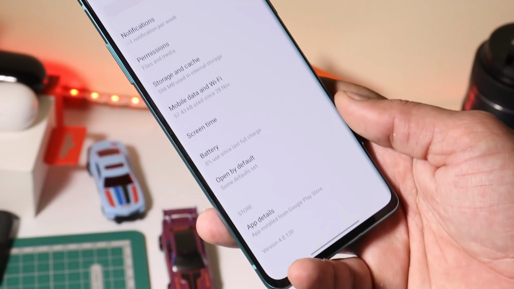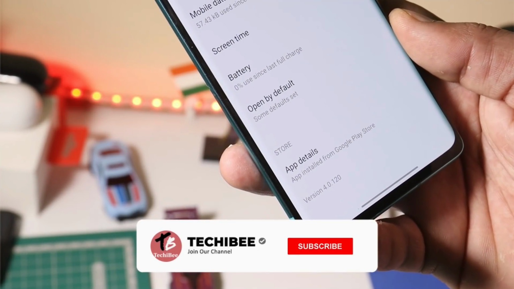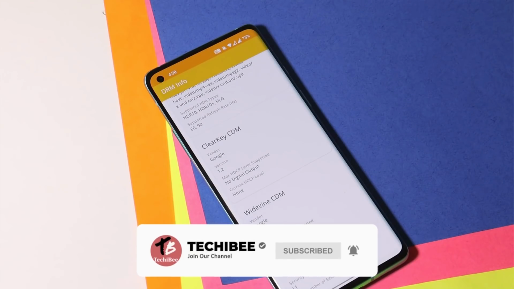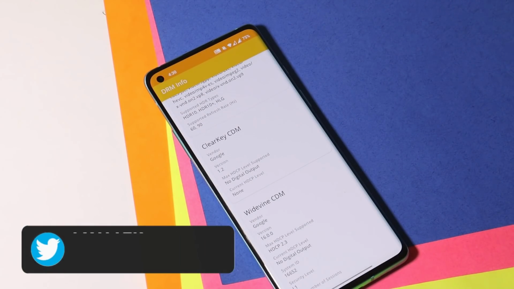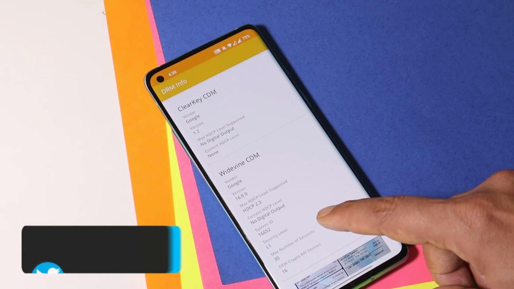If you are still facing the issue, then you can update to the latest version of the gallery, which is 4.0.120. On the previous update of the stable channel and beta channel, the Widevine CDM security level was downgraded to L3, but on this update it has been fixed and now the security level is L1.